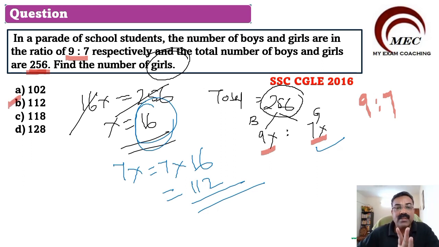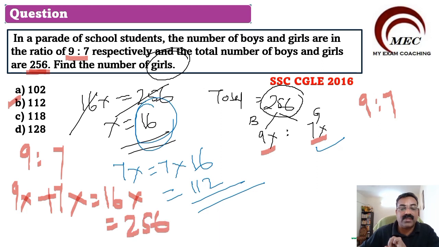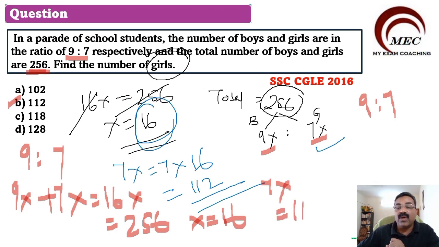Very simple questions. Only thing you need to understand is the concept very clearly. Whenever questions are given in this ratio, for example, 9 is to 7 is the ratio given here, take boys as 9x and girls as 7x. Then add these two, which is equal to 16x. That 16x will be equal to 256. Find the value of x. We got x is equal to 16. So we have to find out what? 7x, girls. So 7x will be equal to 112.